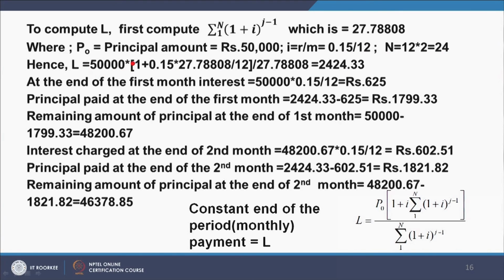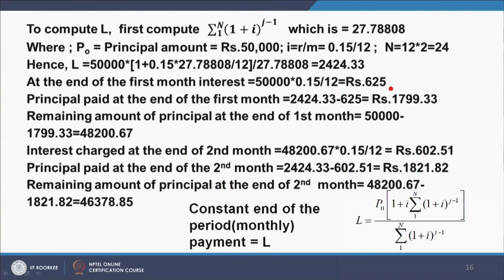Hence, L is equal to 50,000 into (1 plus I), this is 0.15 into the summation, which I had already calculated, 27.78808, divided by 12, because R by M is 0.15 divided by 12, and then the whole divided by this value, 27.78808. So, the value of L, the monthly payment, comes out to be rupees